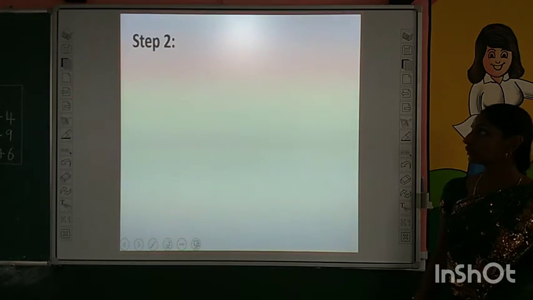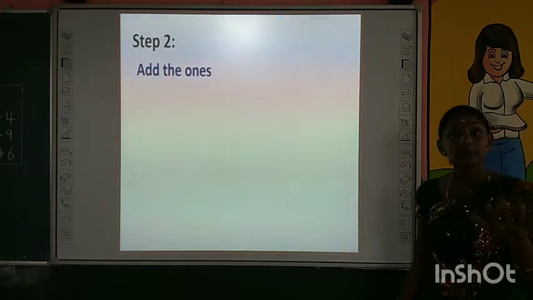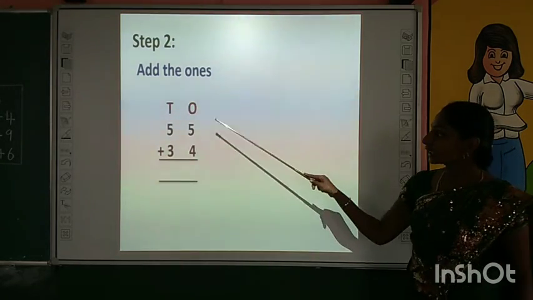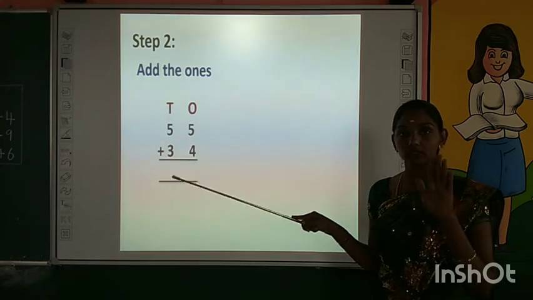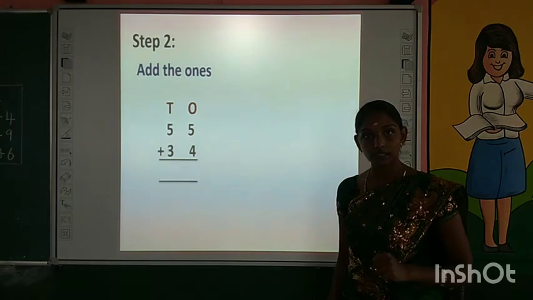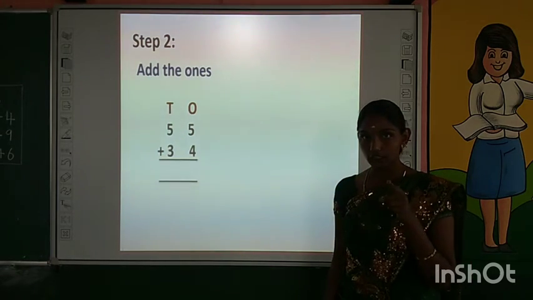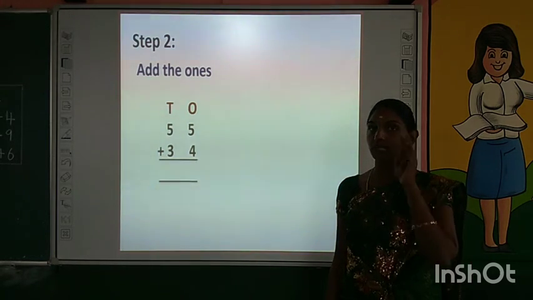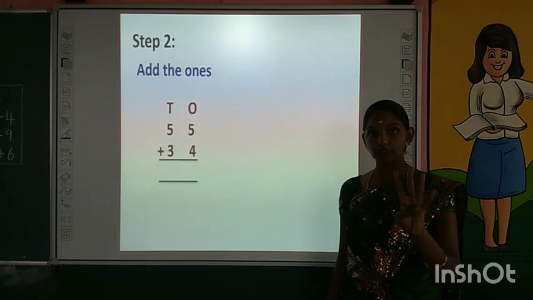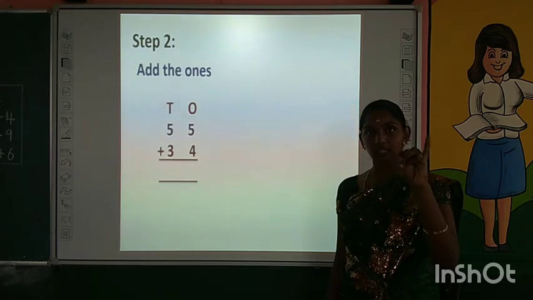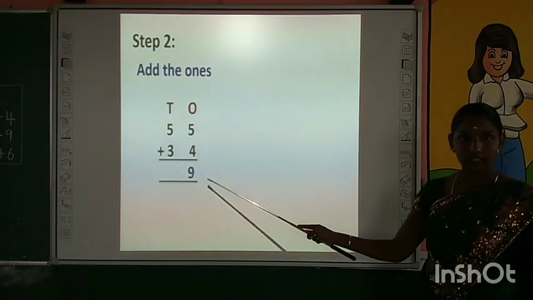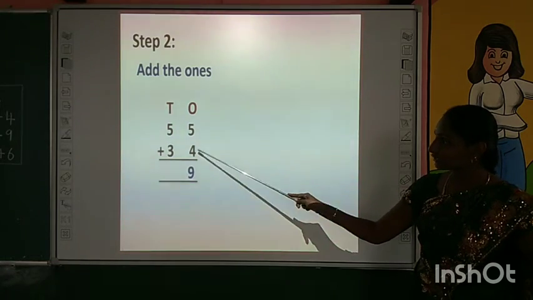Yes, step 2 is we have to add numbers in ones place. What are the numbers in ones place, children? See, 5 and 4. You have to add number 5 and number 4. For that we use forward counting. Keep number 5 in your mind. Take 4 fingers as usual. Start forward counting. After 5, 6, 7, 8, 9. What is the answer? Yes, the answer is 9. We get 9 by adding 5 and 4.